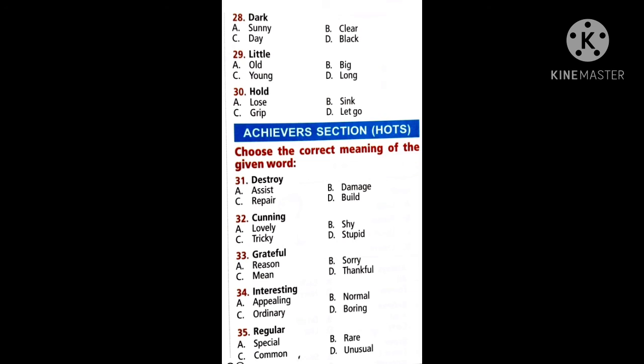Choose the correct meaning of the given word, the achiever section. First one, destroy. So destroy, we are going to destroy something. So what does it mean? Does it mean assist, damage, repair, or build?